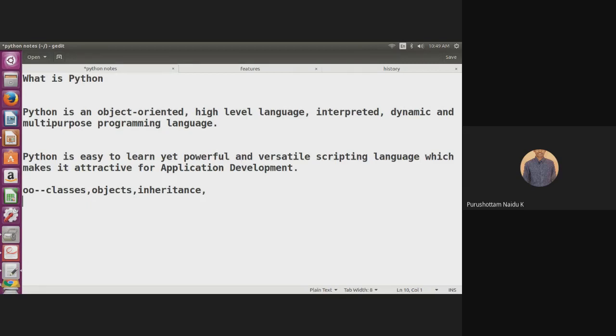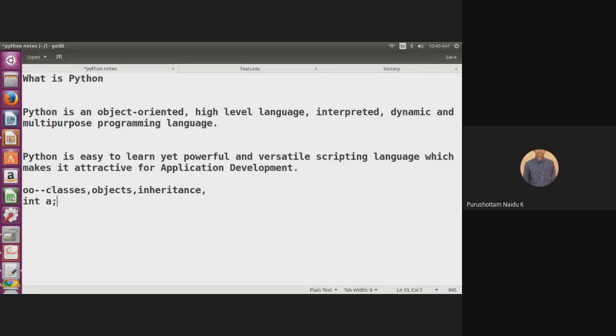And dynamic programming language means, generally in C and C++, if we want to declare a variable, for example in C, if you want to declare an integer type variable, you specify int space some variable name and a semicolon.